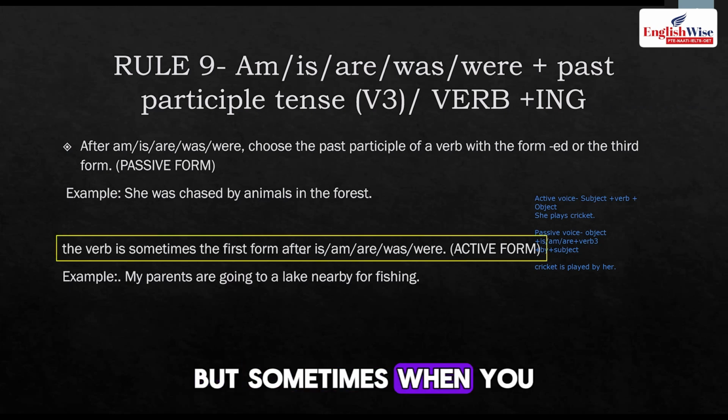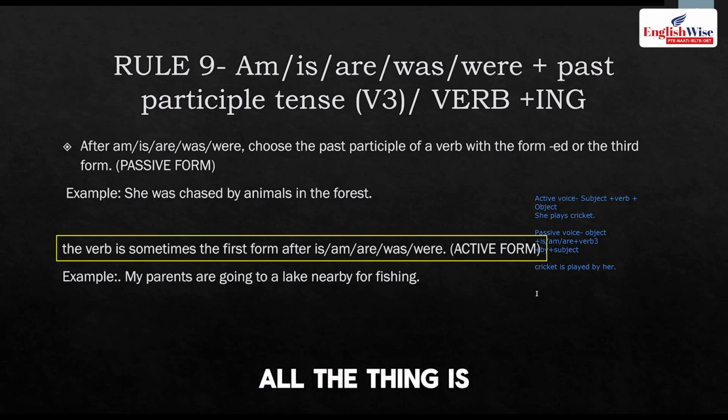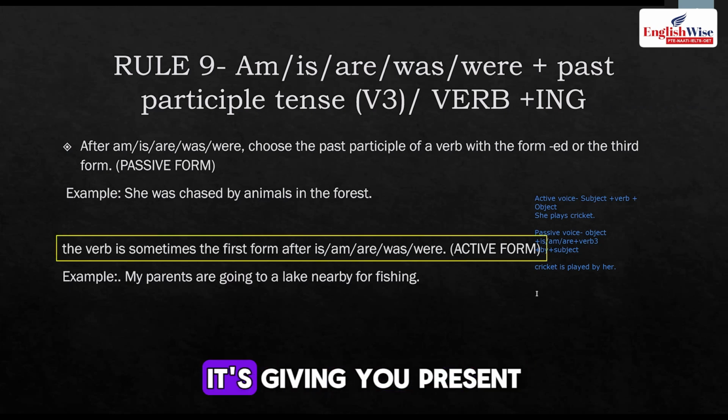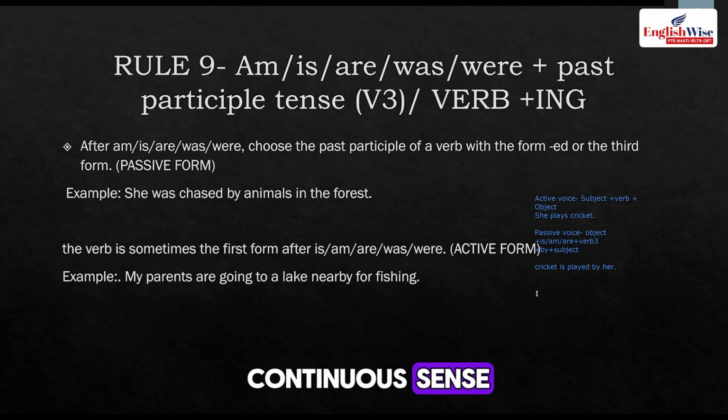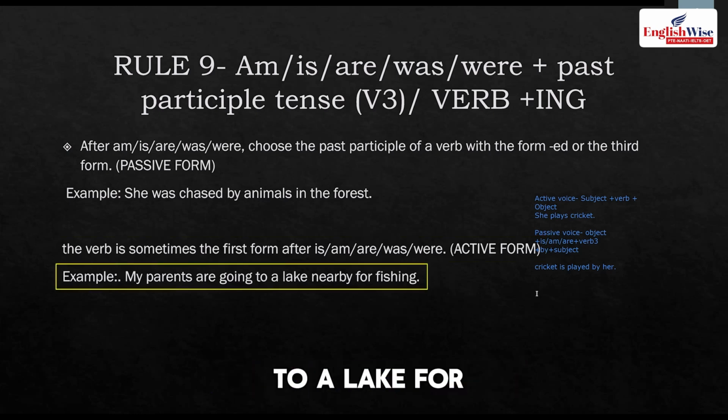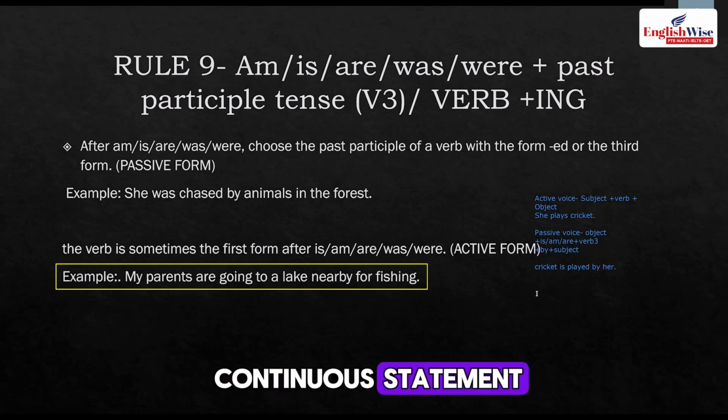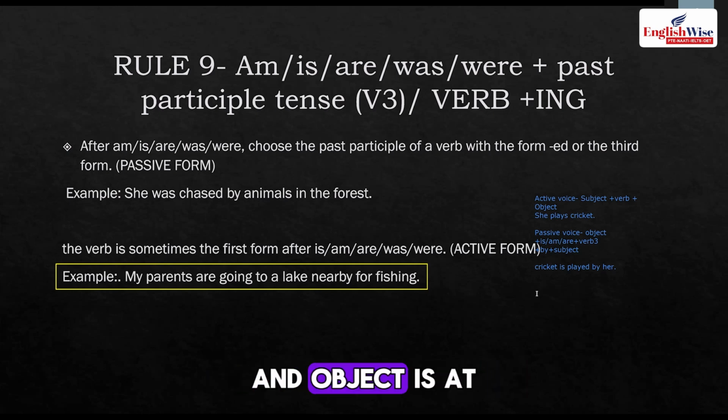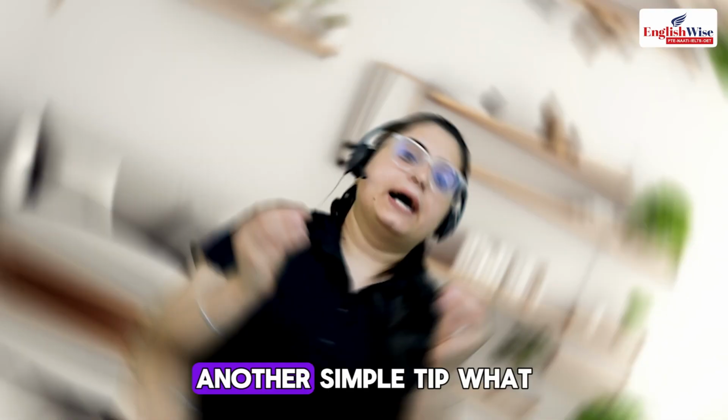But sometimes when you see it's in active form or the thing is still in continuous form, it's giving you a present continuous sense. So my parents are going to a lake nearby for fishing. So if it's giving a continuous statement, if you see that the subject is at its own place and the object is at its own place and there's a by in it, then third form. If not, then definitely ing.